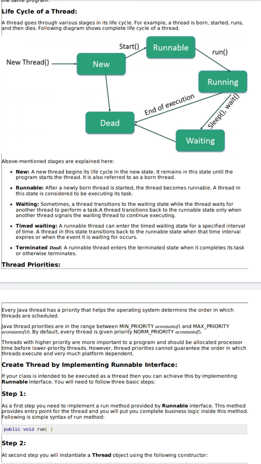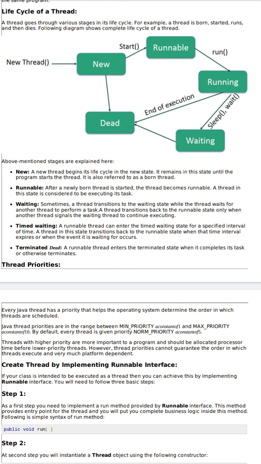After waiting, if I want that thread to die, it comes to the dead state. If I want a running thread to stop or die, I can go to the die option also. So these are all the life cycle of a thread. This is very important. New: a new thread begins its life cycle in the new state. It remains in this state until the program starts the thread. It is also referred to as the born thread.